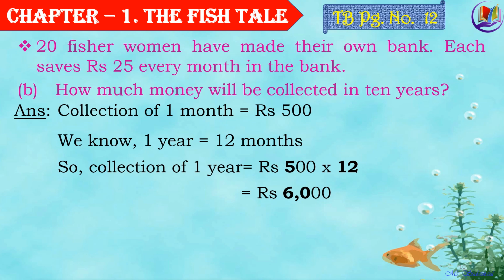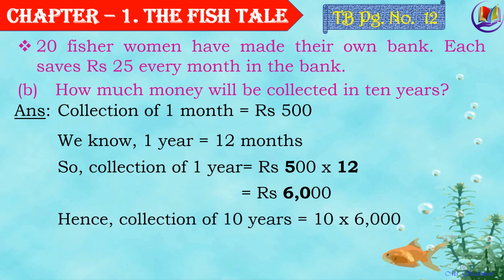That is 12 fives are 60 and adding the 2 zeros at the end. Hence collection of 10 years would be 10 multiplied by 6,000, because 6,000 is the collection of 1 year. So 10 years would be again multiplied by 10. So that is rupees 60,000.